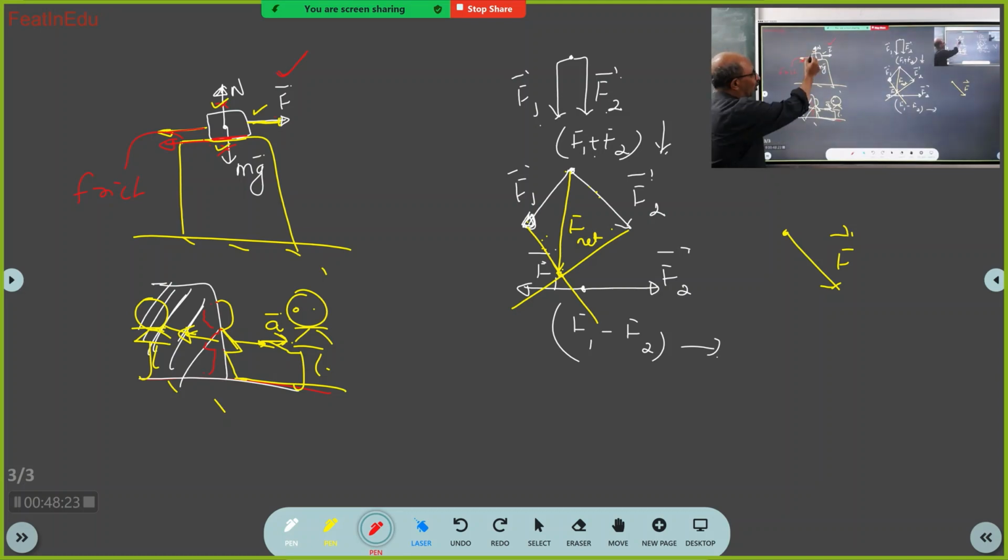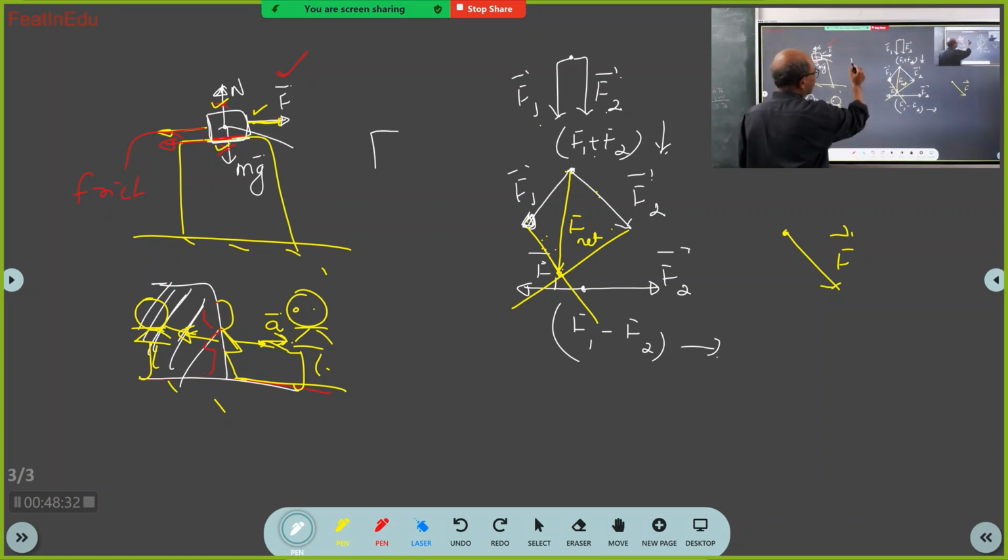Now, why has the frictional force come? This body is touching this body, and there are two forces acting because of this touching. What are the two forces? One is frictional force, another one is normal force.